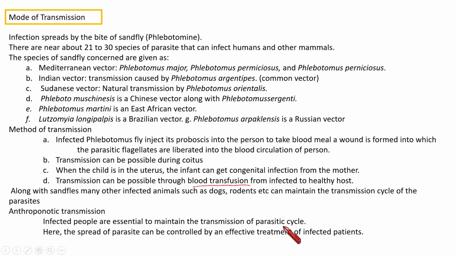In that case, we can control the spread of that infection through effective treatment of the infected patients, if the transmission is anthroponotic type. So there we know clearly how we can control it, because that infected person is the main carrier of that parasite. So by controlling or treating his disease, we can mitigate that infection.